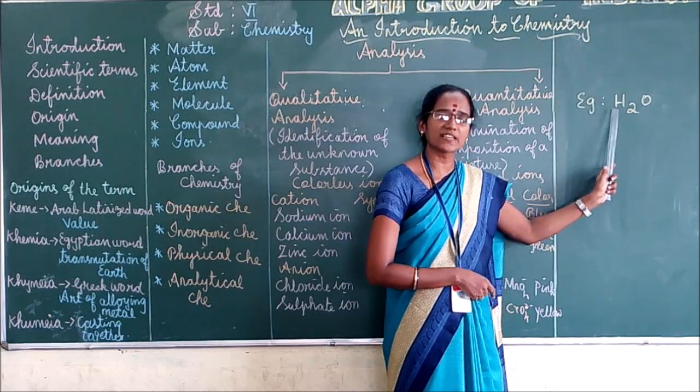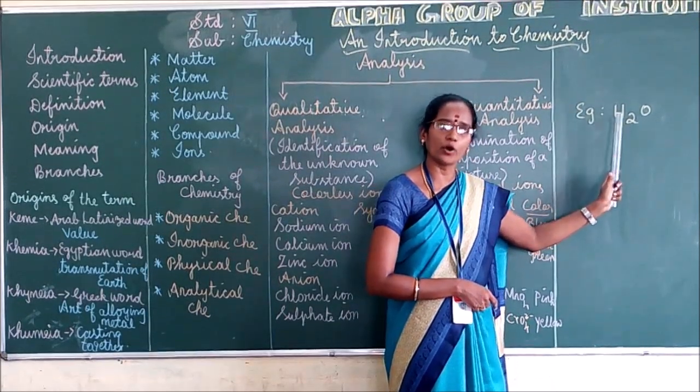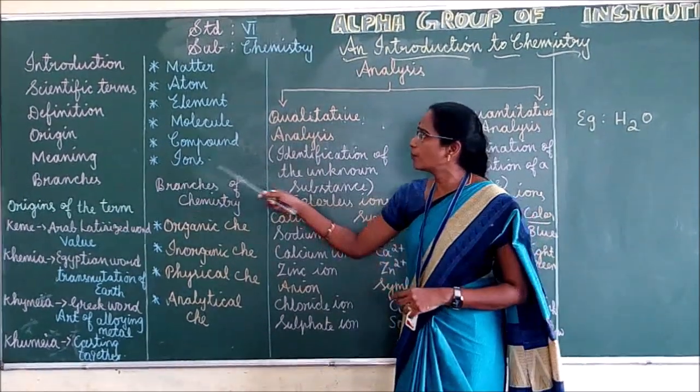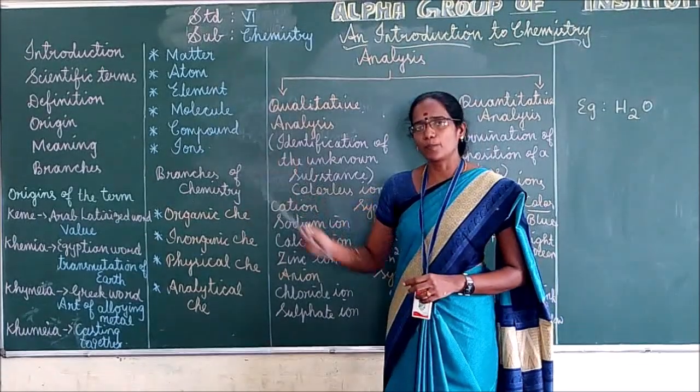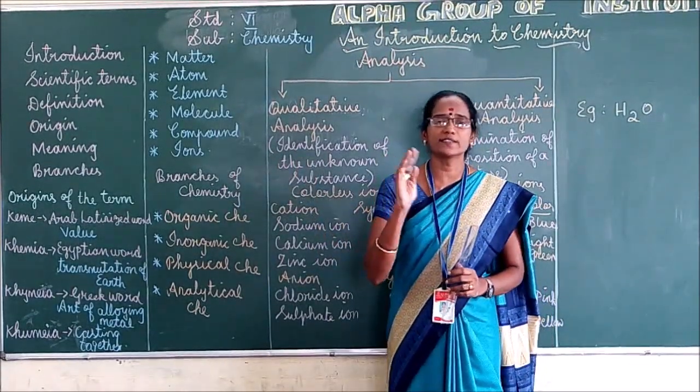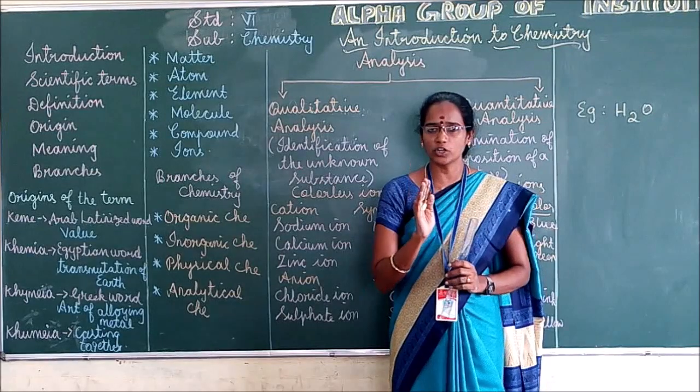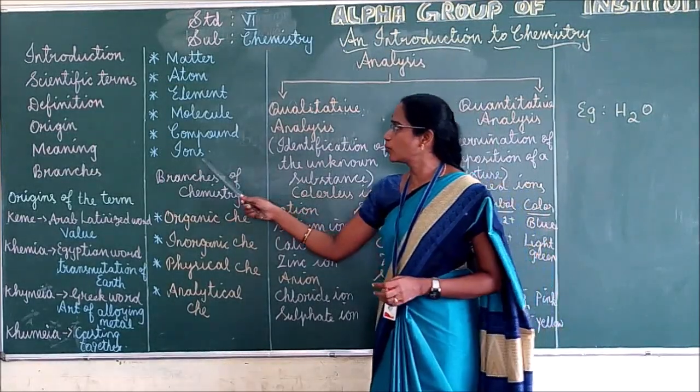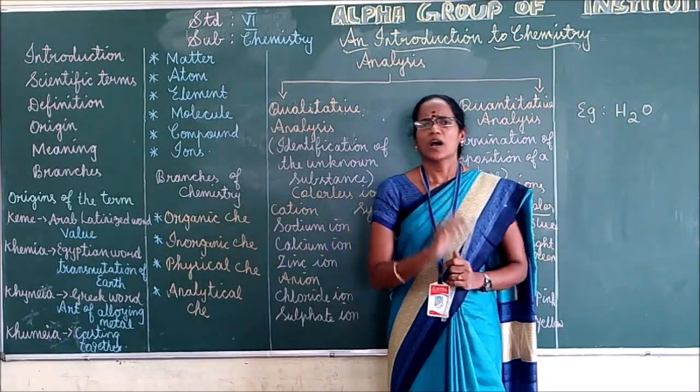Both the elements combine to form the compound water. So compound means what? It is composed of two or more separate elements. Understood? Right. Next we can move to ions.